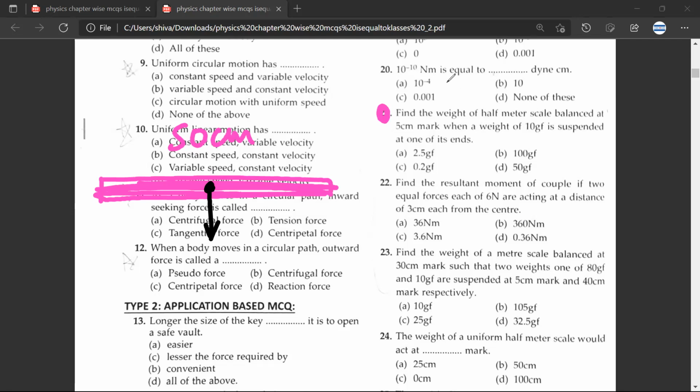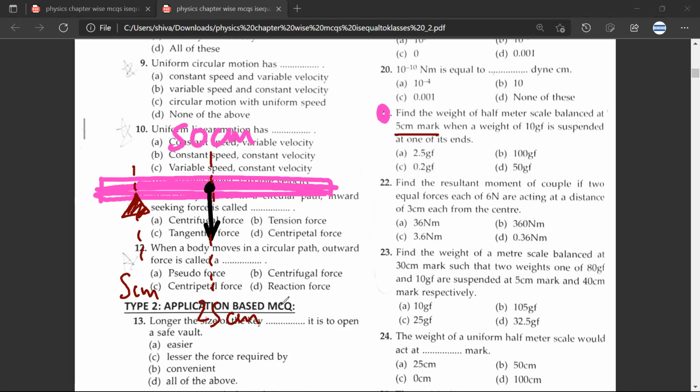Balanced at 5 centimeter mark. So let us consider 5 centimeter to be here. So this is our 5 centimeter mark and this is our 25 centimeter mark. Mr. Sivang, any doubt? No doubt.